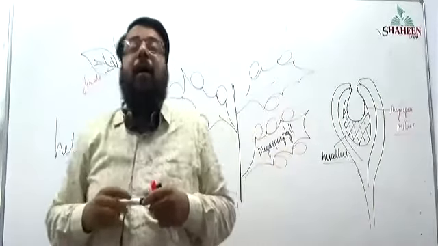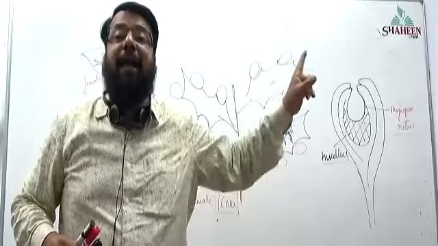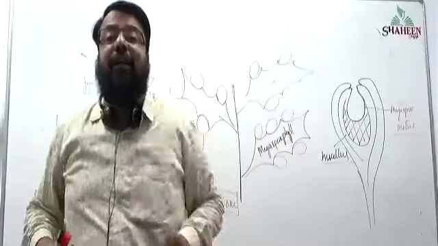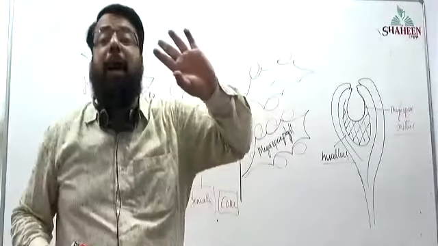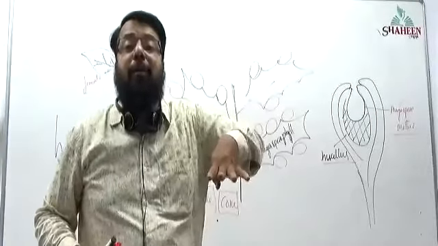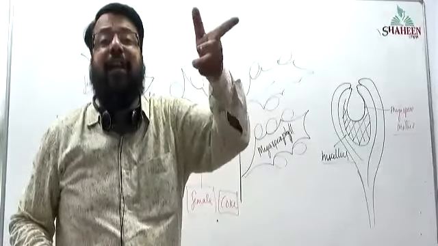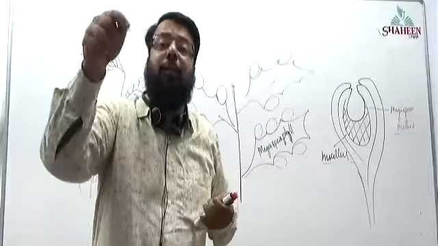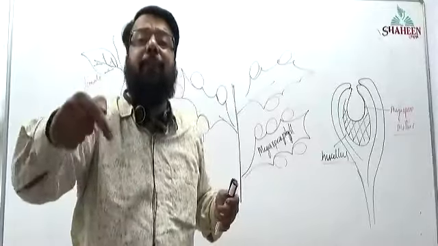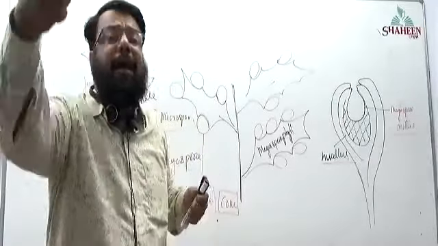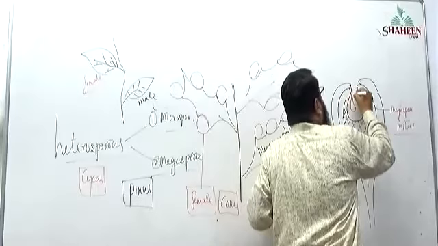How many cells will disintegrate during development of the female gametophyte? 3 cells will disintegrate. These cells are produced by which division? By meiotic division. During meiosis, how many cells are produced? 4 cells. Out of 4 cells, 3 disintegrate. And that 1 remaining cell is going to develop into the female gametophyte, and that female gametophyte will produce many archegonia, 2 to 4